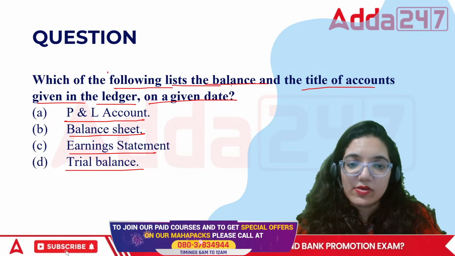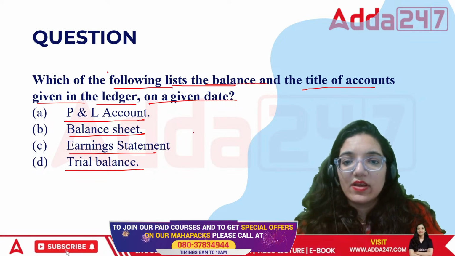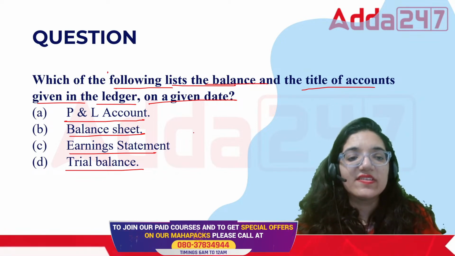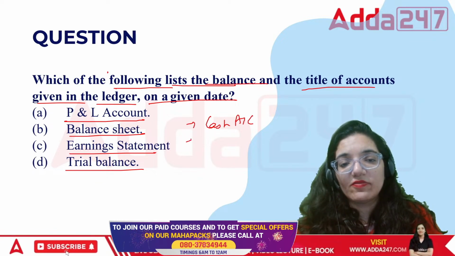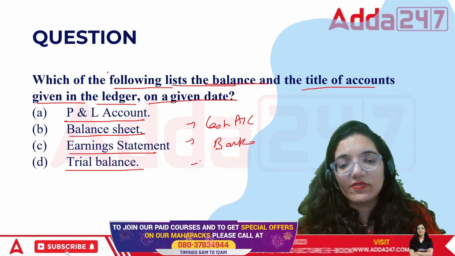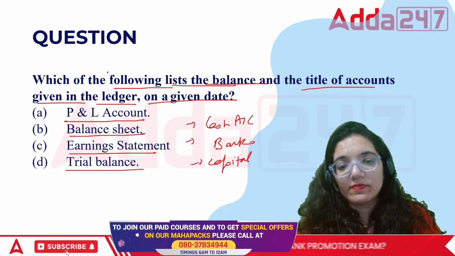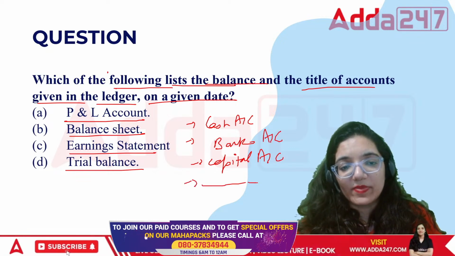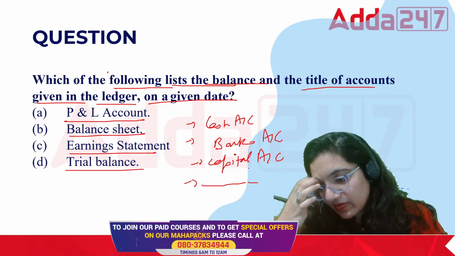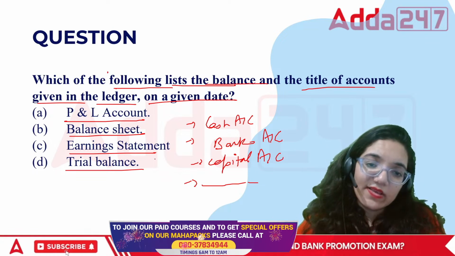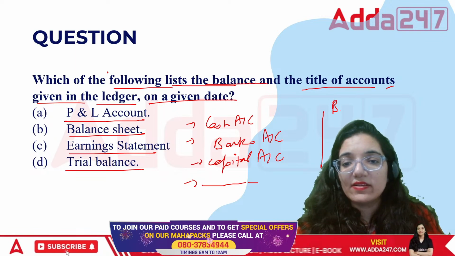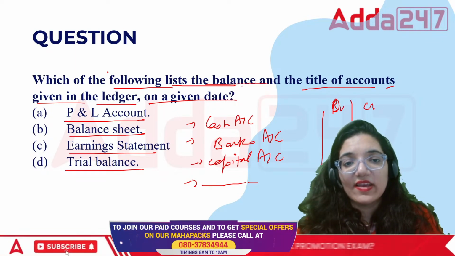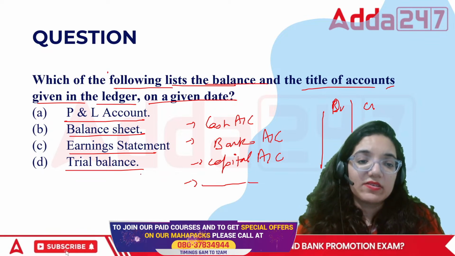It talks about the list of the balances, that means the closing figure, and the title of all the accounts in the ledger. See, I prepare ledger of cash, I prepare ledger of bank, I'll prepare the ledger of capital account. So that is where I'll get the particular answer. In this case, all these points would be taken up, their balances would be noted down, be it the debit balance, be it the credit balance, and we will record it as per the trial balance.